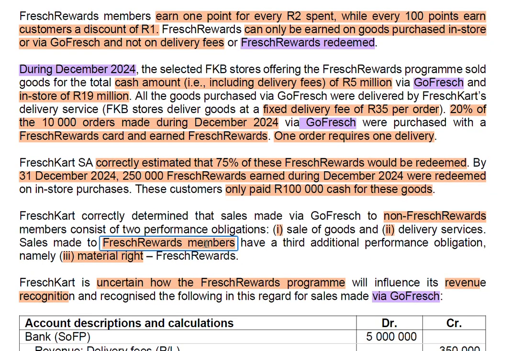Then if you move down, it tells us the details about the performance obligation. So they're telling us if it's a non-French reward customer, there are 2 performance obligations. The first one being the sale of goods, and then the second one is the delivery. However, if the customer is a member of the French rewards program, that means there is an additional performance obligation, being the French reward. Because we need to deliver points to that customer, which can be redeemed to reduce the purchase amount in future.